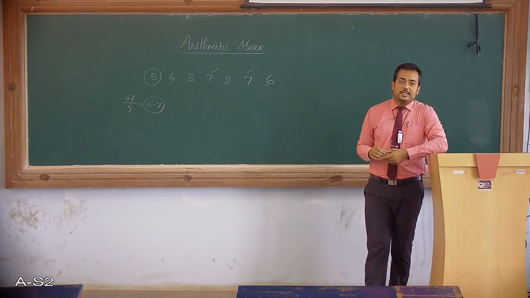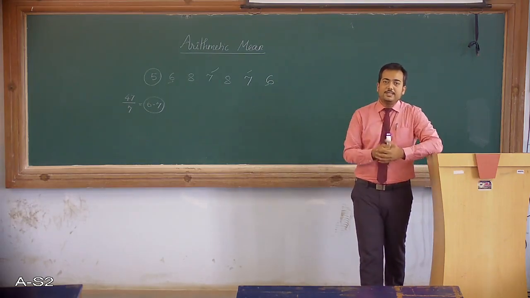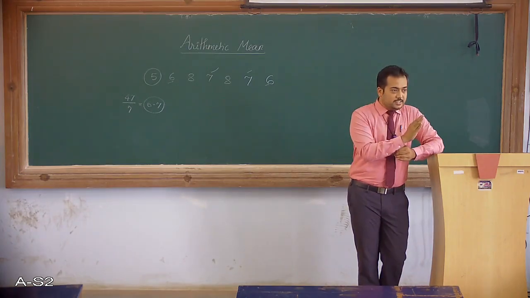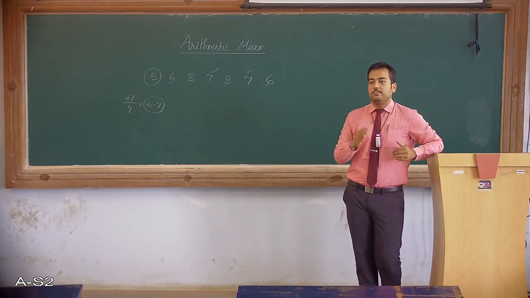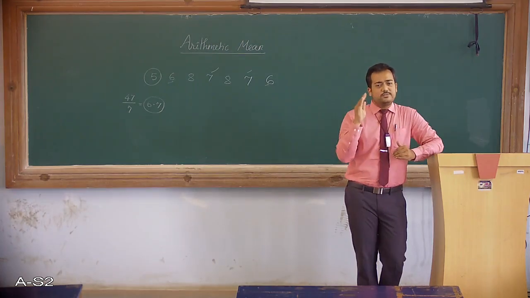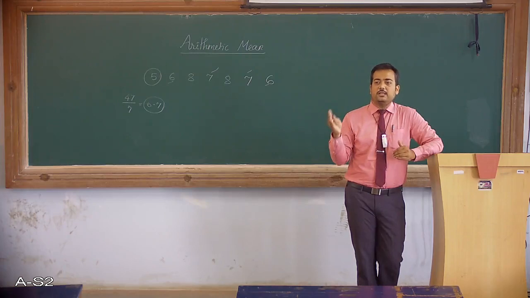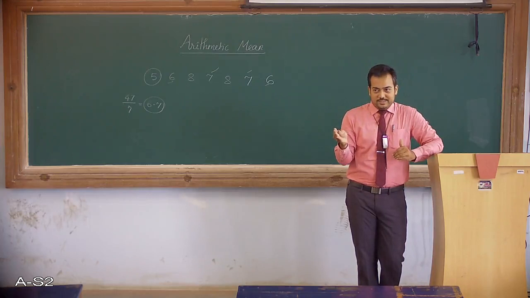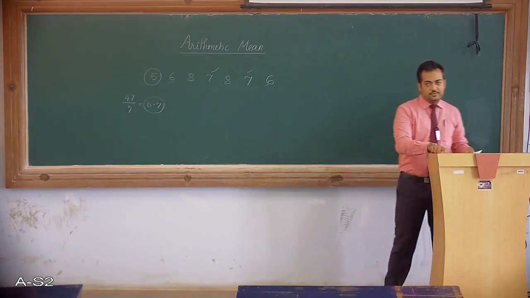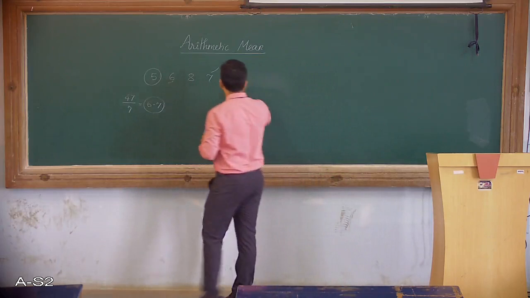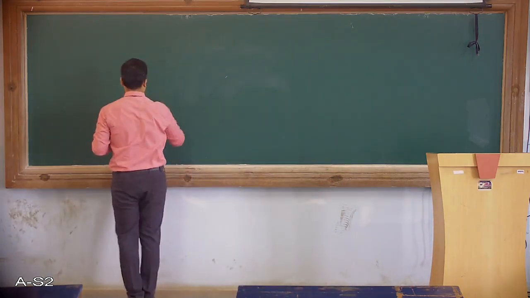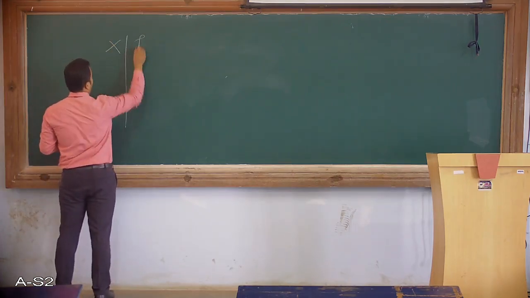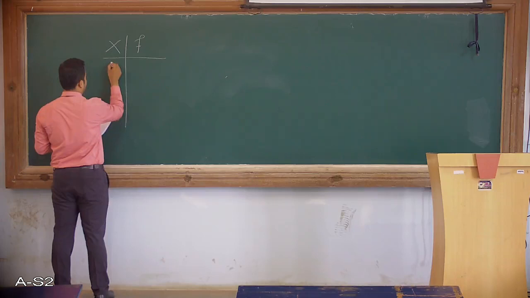The basic formula for arithmetic mean is the sum of all the elements in the distribution divided by the number of elements. This formula remains the same; only where we have different kinds of sums do we apply it in different ways. Now let me take one example for arithmetic mean. Here the values of x, along with their frequencies, are given.